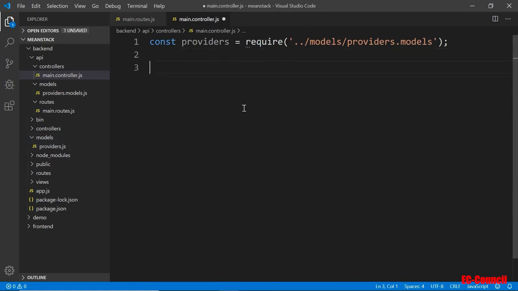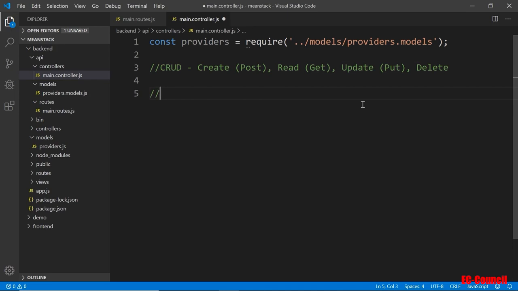Okay, so we got the models, and now is the CRUD operation. Again, the CRUD, for create would be like a post. The read would be a get. Update would be the put, and then delete would be just delete. Okay, so that's the CRUD operations. Let's put in that order.